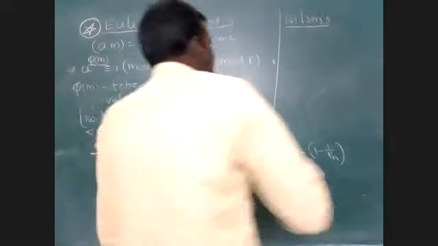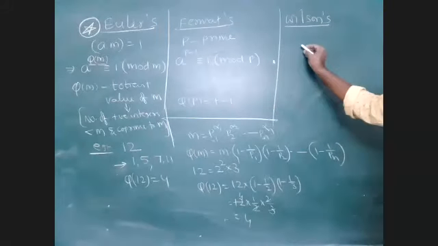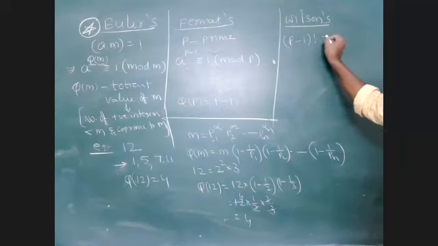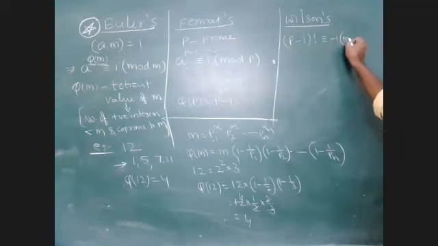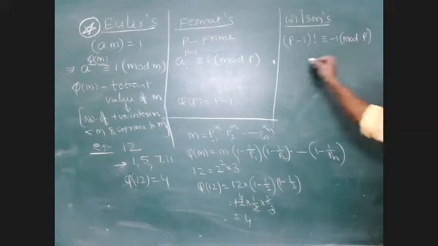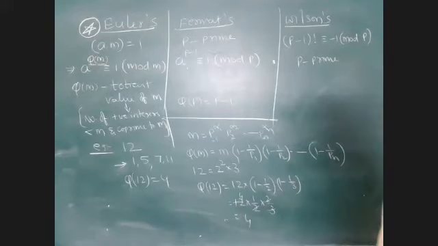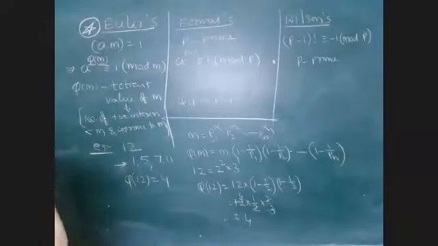Then coming to Wilson's theorem, a lesser important theorem in number theory: p minus 1 factorial is congruent to minus 1 mod p, where p is a prime number. Out of these three, Euler's theorem is very, very important and useful. I will show the problems where it was mainly useful.